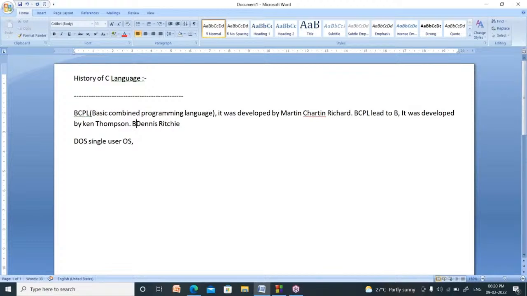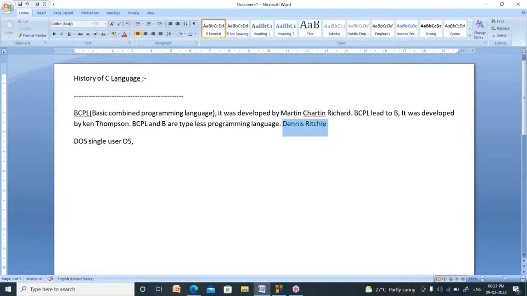Actually, the languages BCPL and B are both typeless programming languages. What is the meaning of typeless? In C language, we can find some data types: characters, integer, float, double, like that. But in BCPL and B, there are no data types. A language without any data type is called a typeless programming language. So these two are typeless programming languages.